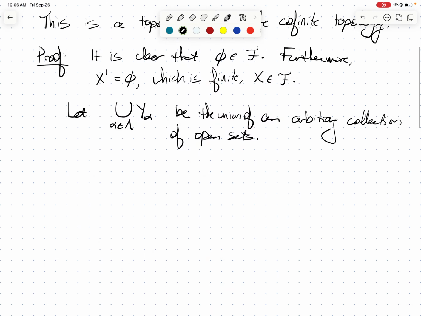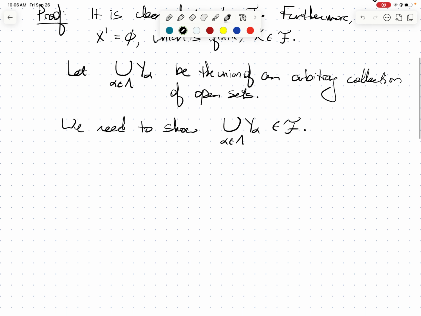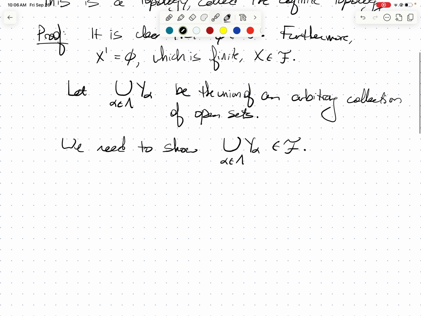We need to show that this set, this union, actually lives in F, that it's actually open. A couple of cases here, just like before. It's possible that all of these sets that we're unioning could all be the empty set.